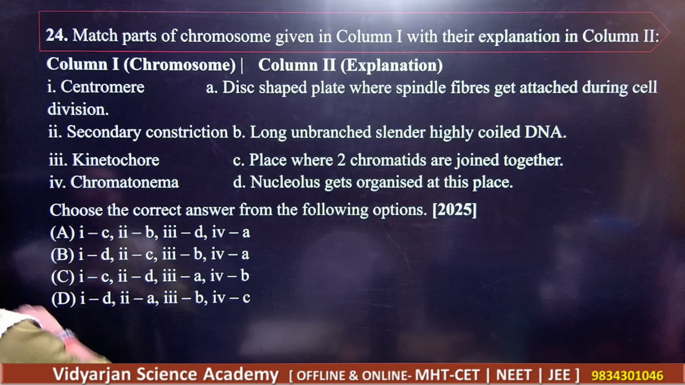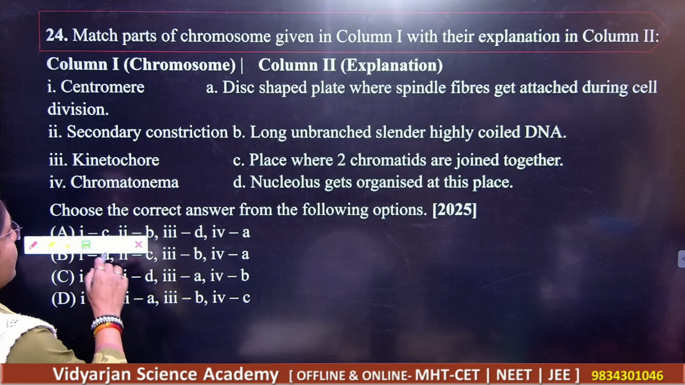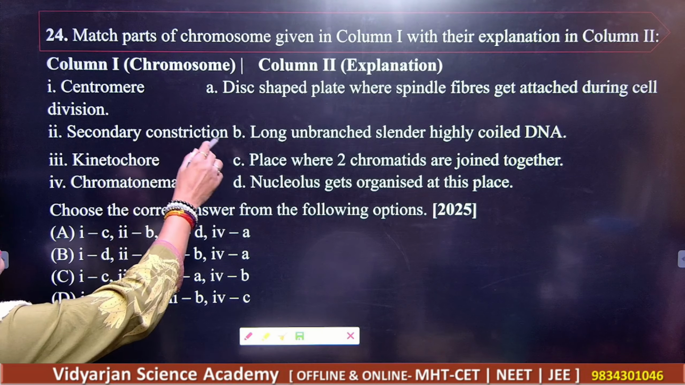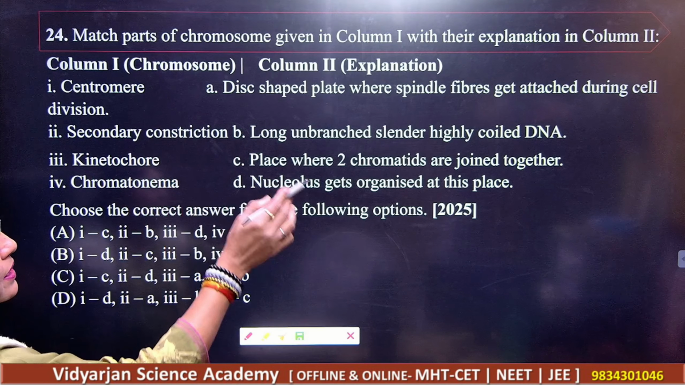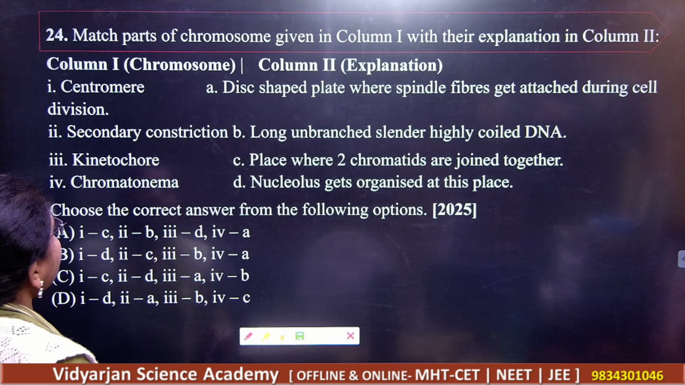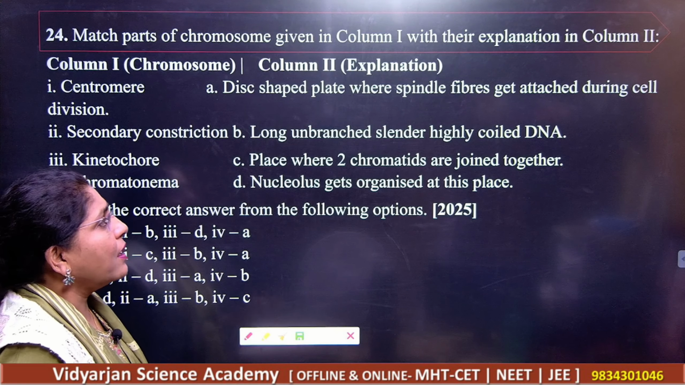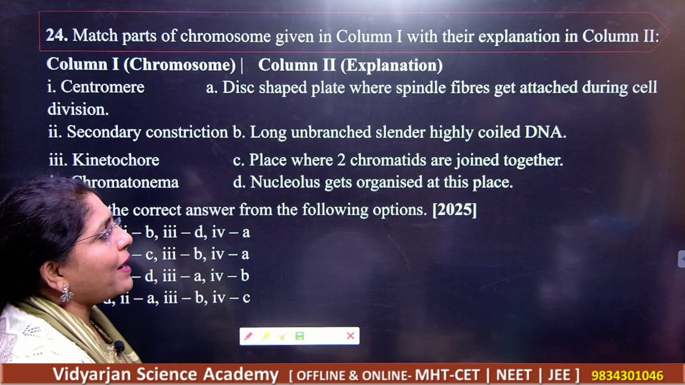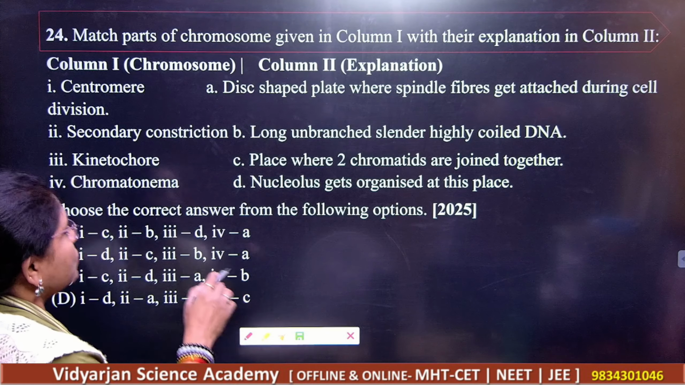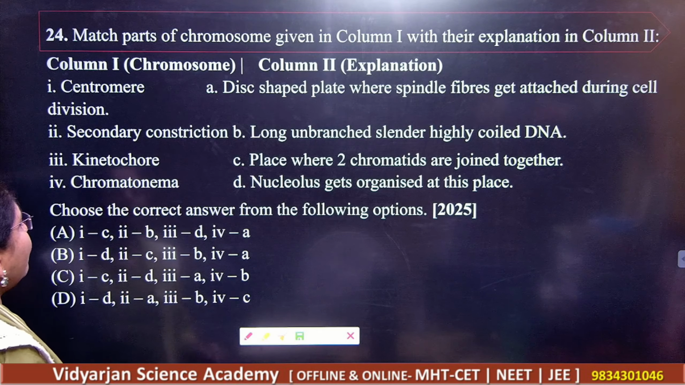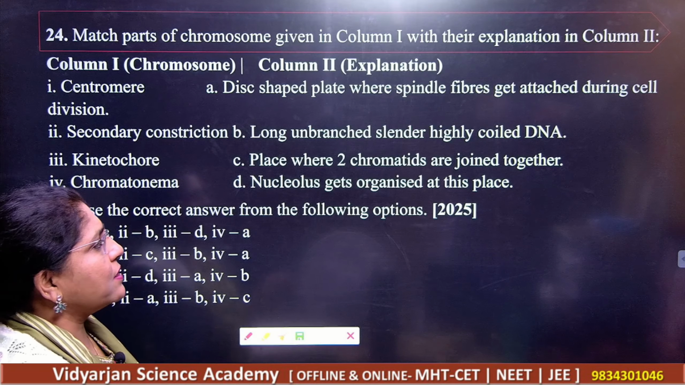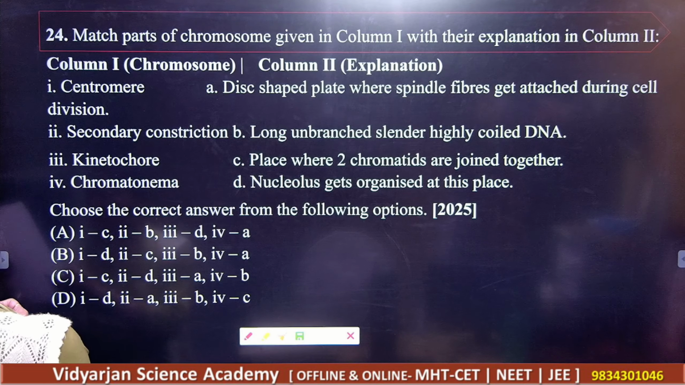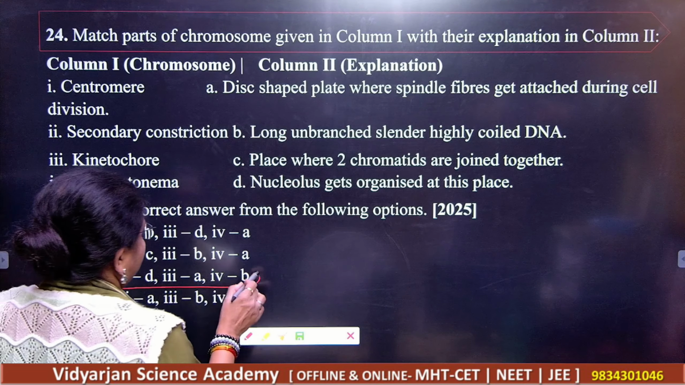Next. Match the following and choose the correct alternative. So number 1, centromere, this shaped plate where spindle fibers get attached during the cell division. Secondary constrictions, long, unbranched, slender, highly coiled DNA. Kinetochore, place where two chromatids are going to join with each other. And chromatonema, nucleolus gets organized at this place. So choose the correct alternative here. So you have the correct answer here as C.